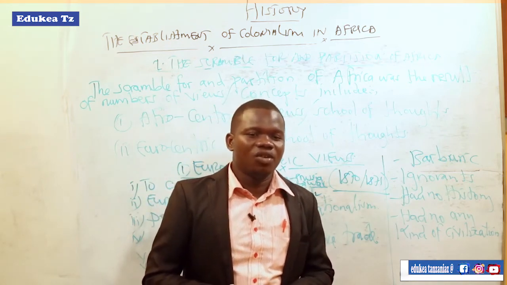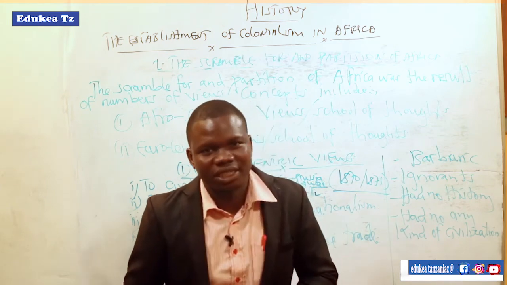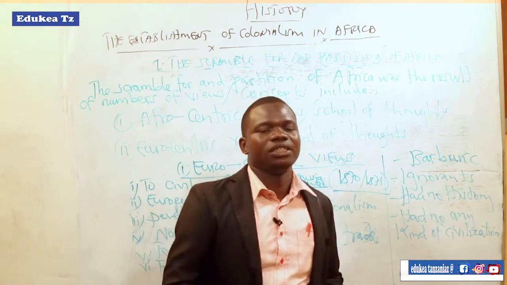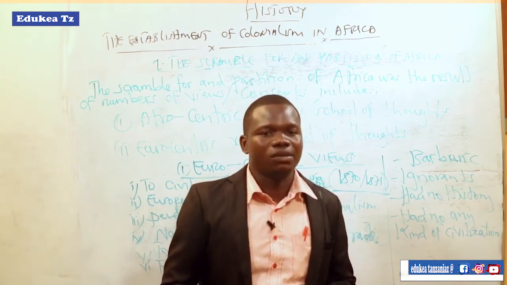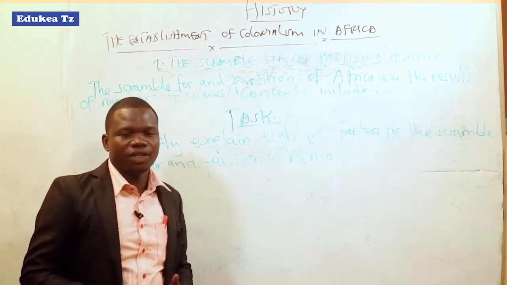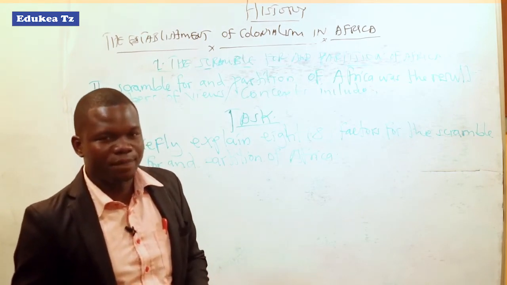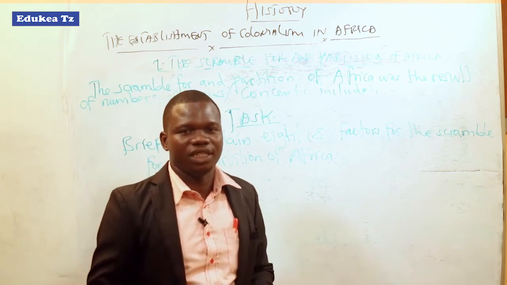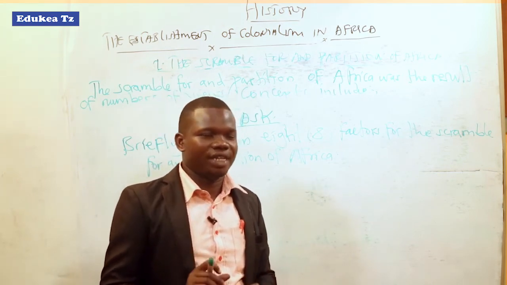So let us now have a question or task which will help us to understand our first subtopic well. After having discussed the scramble for and the partition of Africa, particularly the factors for the scramble and the partition, let us now have a task.